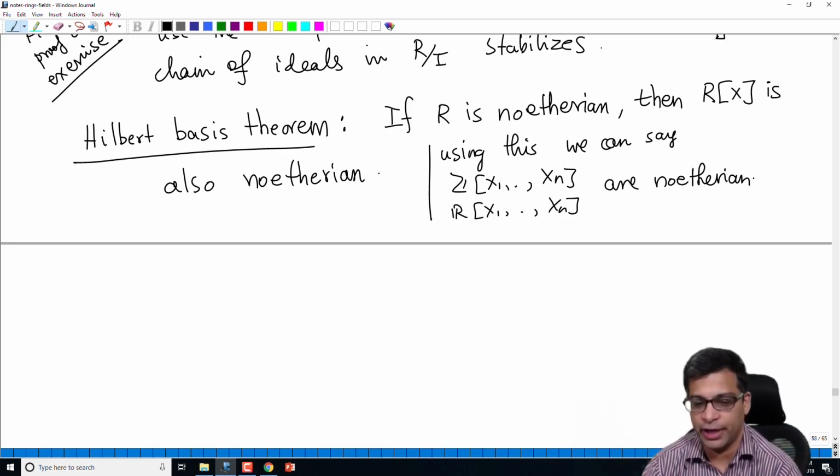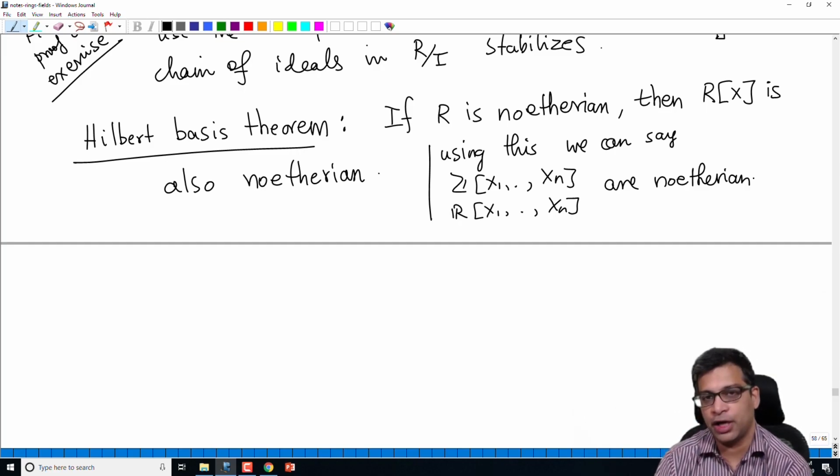And for this, we need the Hilbert basis theorem. And how do we get this? This is simply because a polynomial ring in n variables is simply a polynomial ring in one variable over the polynomial ring in n minus 1 variables. I'm going to do this in more detail later, so don't worry about it. But once you can adjoin one variable and preserve Noetherianness, you can keep doing this, and for any finitely many variables you will preserve Noetherianness. So let me stop the video here.